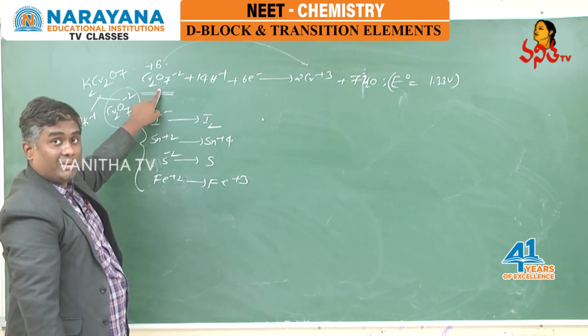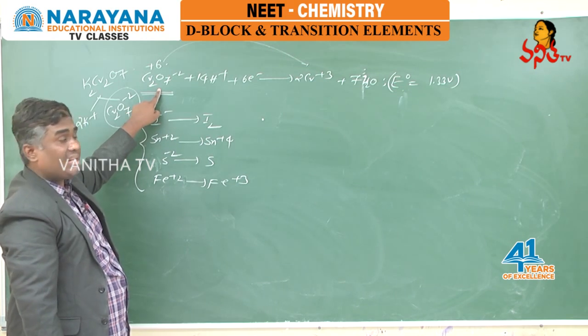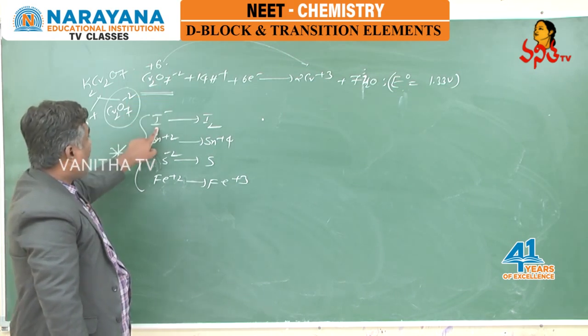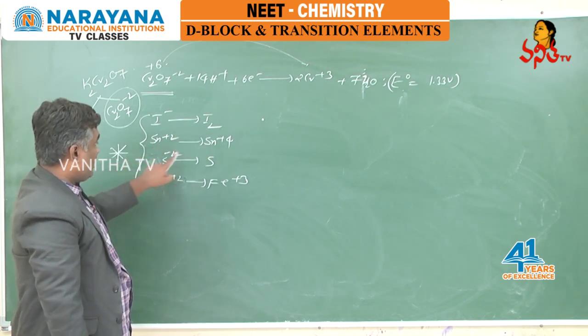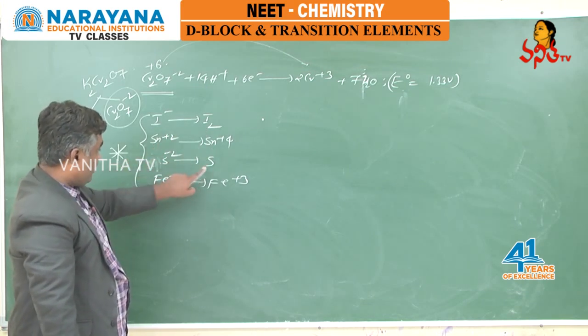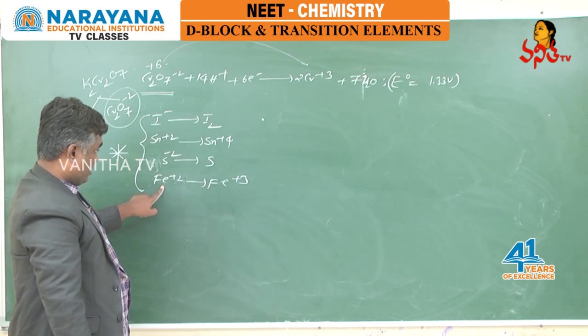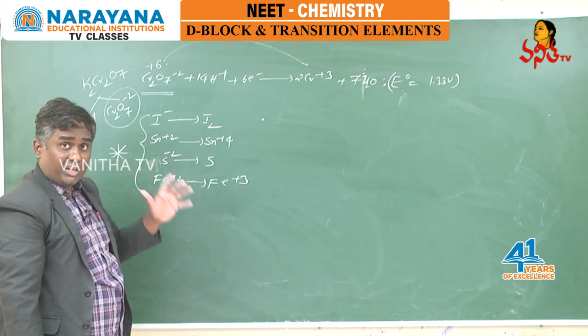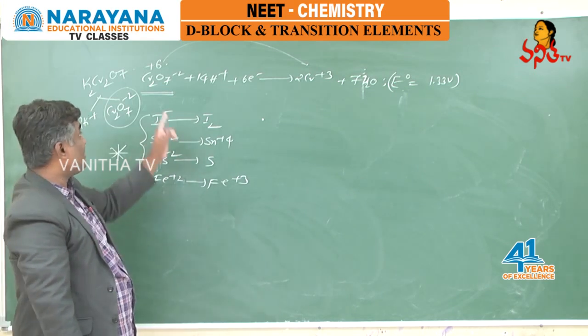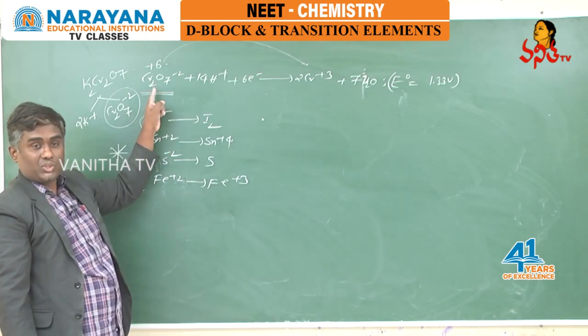Dichromate ion can oxidize iodide ion into iodine, stannous ion into stannic ion, sulfide ion into sulfur, and ferrous ion is oxidized to ferric ion. For all these oxidation reactions, we are using oxidizing agent, that is Cr2O7 minus 2.